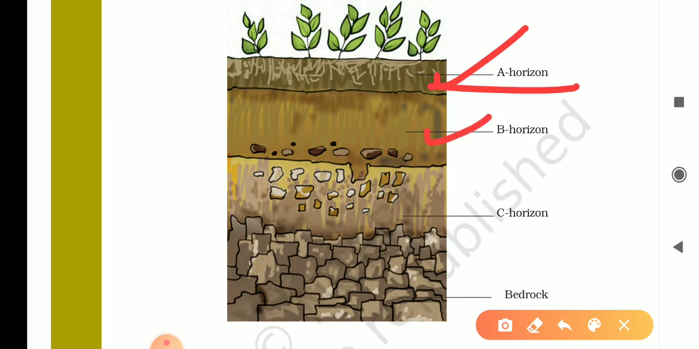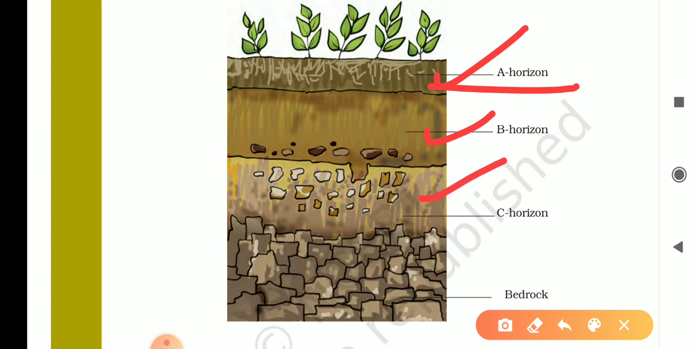Second is B horizon. It is the layer just below the A horizon and is known as the subsoil. This layer is rich in minerals and is normally hard and compact. Plant roots may extend into this layer.